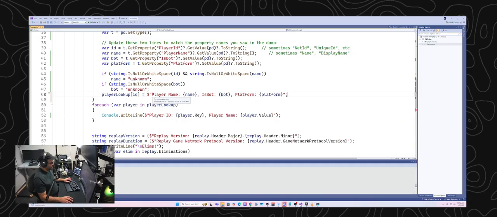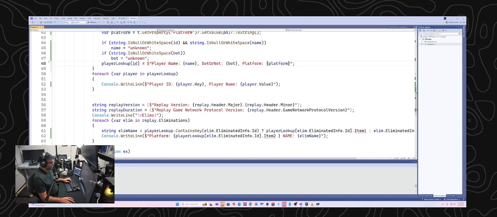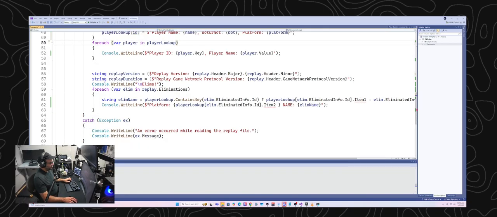So now I'm just going to store this string or text that has the player name, their bot status, I'm going to change this just to be a little bit funny, "Bot or not," and the platform. That means I've got all that in there, and if I want to add more stuff, I can just jam it into this text, which makes it a little bit easier to add stuff in the future. This isn't the way that I would do this. As I improve this program over time, I'm going to make it more structured, but for right now, for demonstration purposes, this is fine.